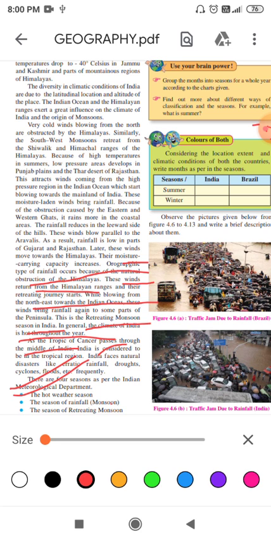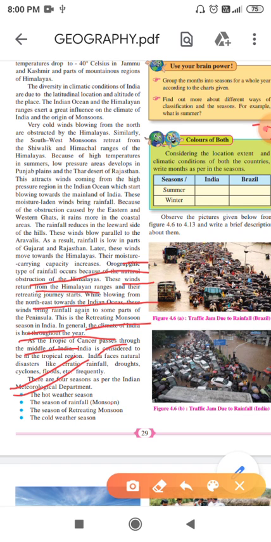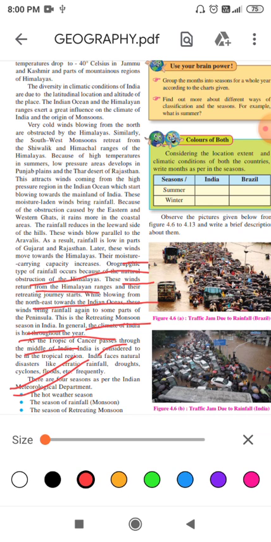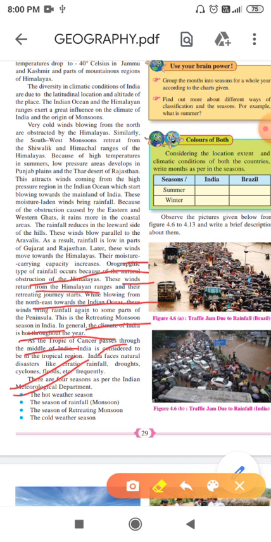So remember children, we have four patterns of climatic condition: the hot weather season, the season of rainfall or monsoon season, the cold weather season, and the season of retreating monsoon.